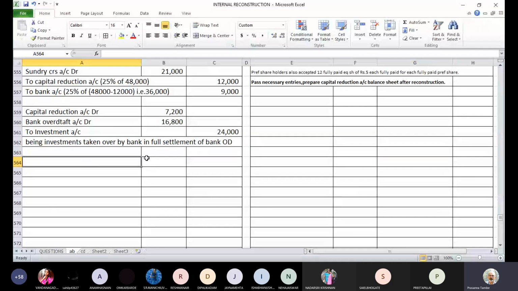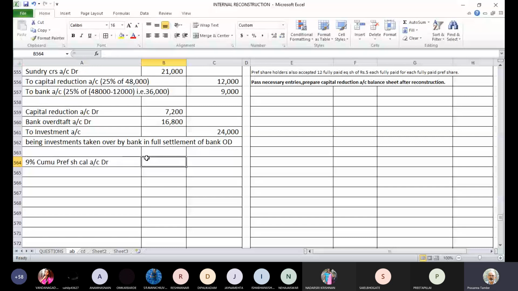So 9% preference share capital debit. The balance is 2 lakhs. Preference shareholders account. The first entry, 2 lakhs, which is transferred.